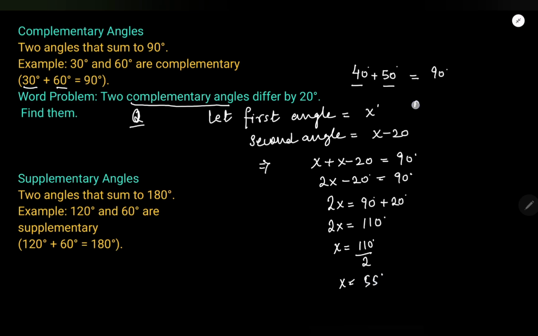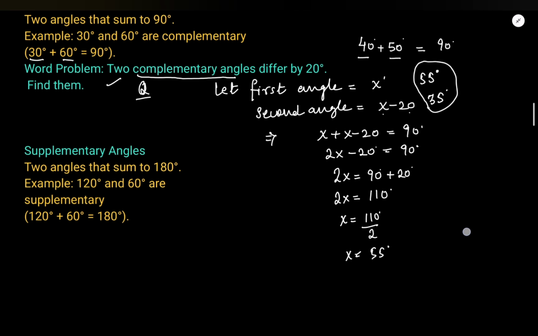So the first angle is 55 degrees and the second angle is 55 minus 20, that means 35 degrees, right? These two angles, we got the answer, right? These types of problems we can get in complementary angles, okay?